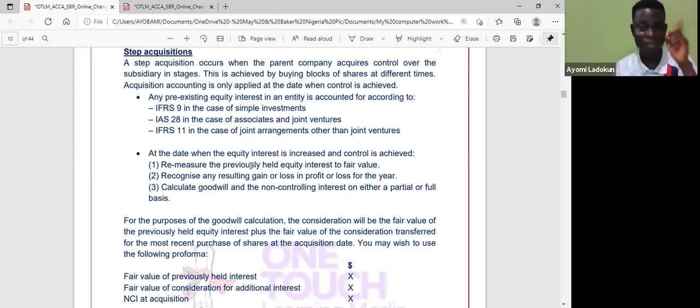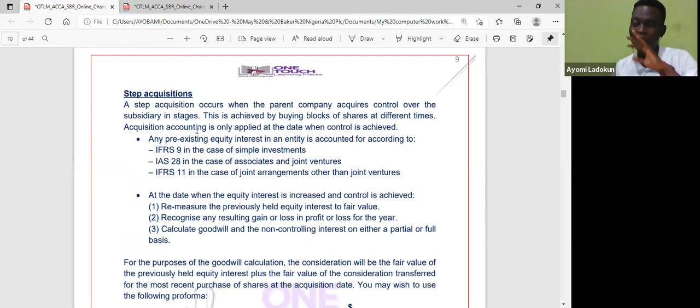In accordance with IFRS 10, explain what is meant by control. IFRS 10 says control exists when the investor has power over the investee and is entitled to variable returns, and has the power to influence those variable returns. We did that under our basic group accounting, so we're going to revise that. But normally, once I have more than 50%, I already have control.